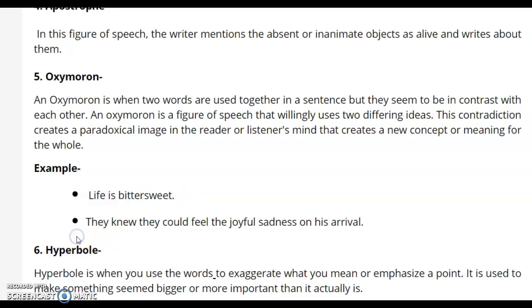They knew they could feel the joyful sadness on his arrival. For example, it was written, life is bittersweet. Life is bitter and sweet also. So it is like two contradictory statements.